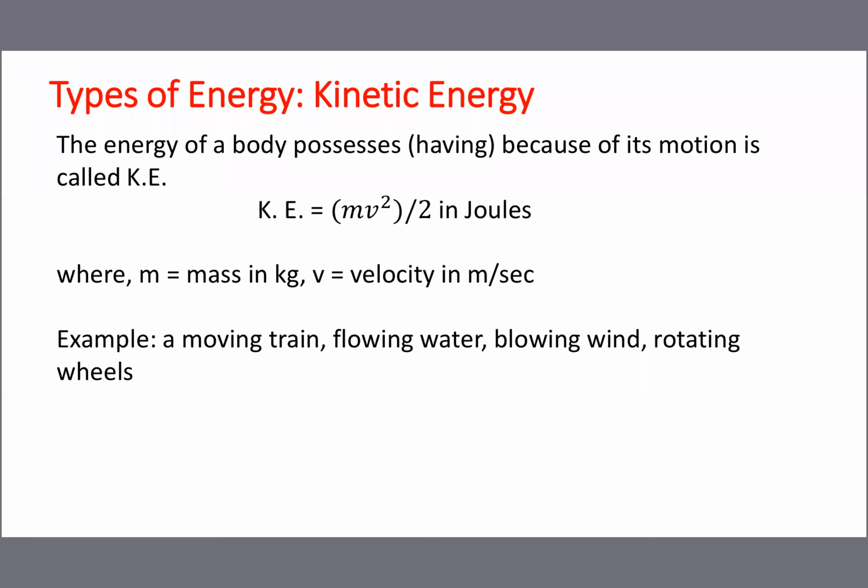For example, you can tell any moving body: a moving train, or flowing water, blowing wind, or rotating wheels. Any moving train, moving bus, flowing water, blowing wind, rotating wheel, all are examples of kinetic energy. So a moving body normally has kinetic energy.